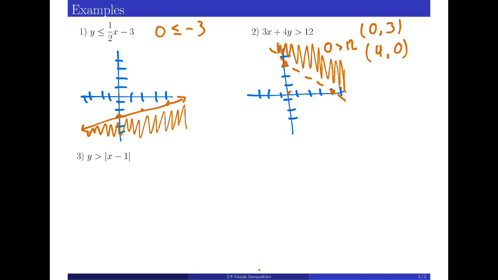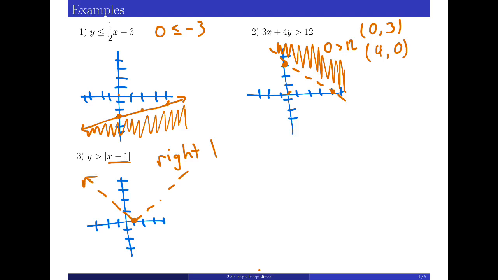Lastly, we could do absolute value inequalities. So again, we're just going to graph what we have as if it were an equation, but then we have to shade based on information about that graph. So here we have y is greater than the absolute value of x minus 1. That x minus 1 moves us right 1, so our vertex is moved over 1. And then our slope is 1. So it's going to look like that, except not like that because we need to use dotted lines, going over 1, up 1, over 1, up 1.